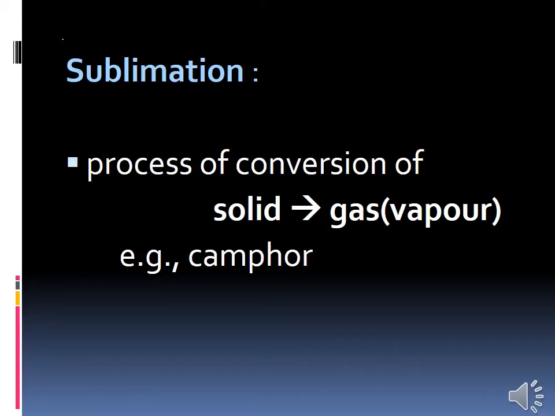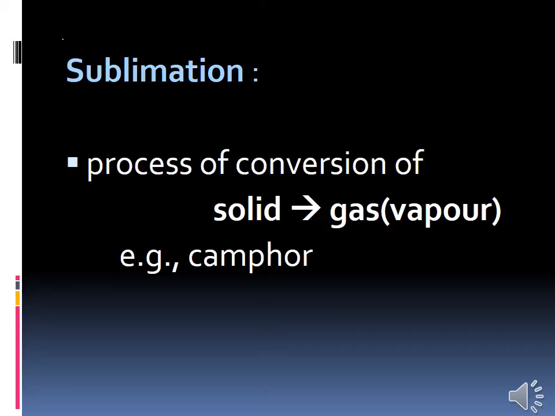When will sublimation take place? Sublimation takes place while heating. Because of heating, the intermolecular space will be increasing, so the intermolecular force of attraction will be low. That means the intermolecular force of attraction decreases.